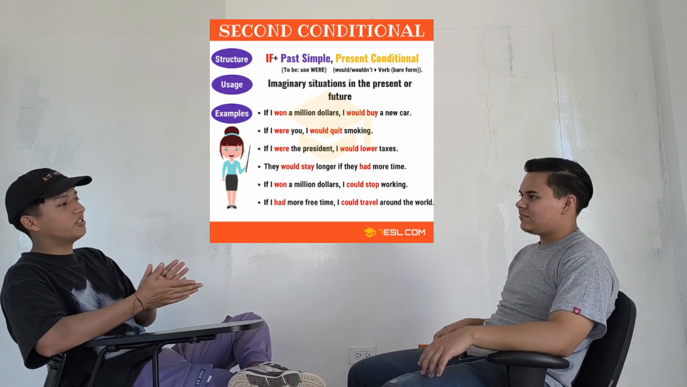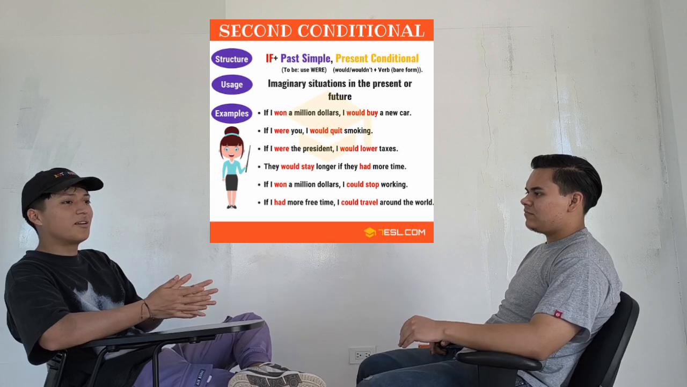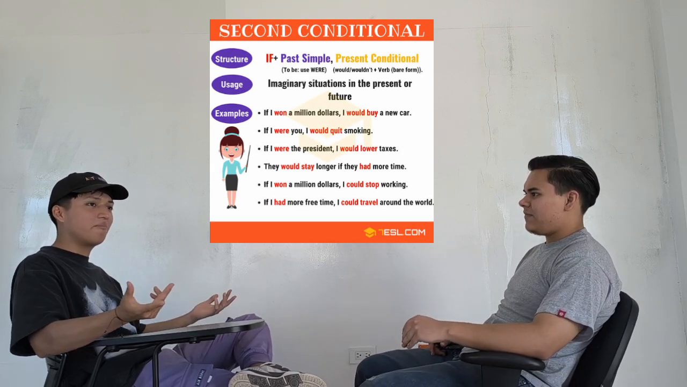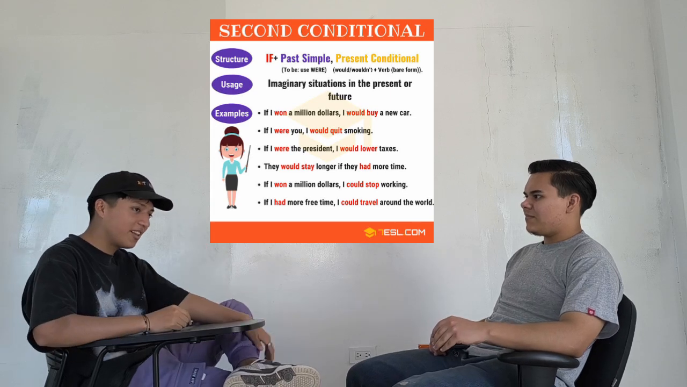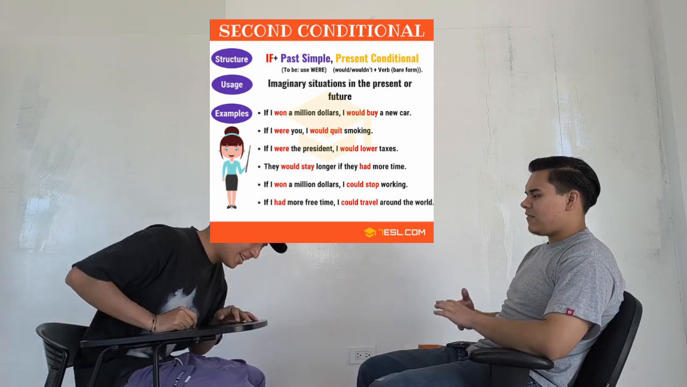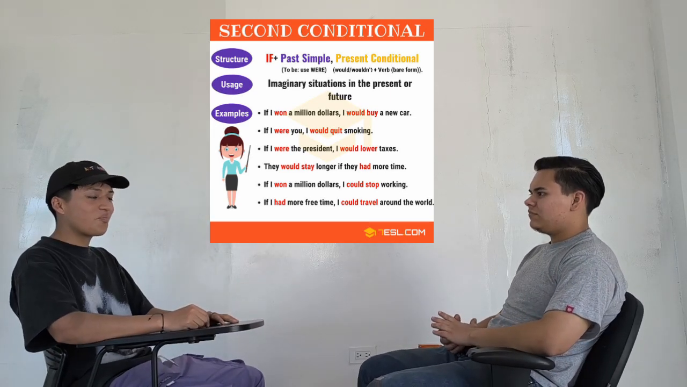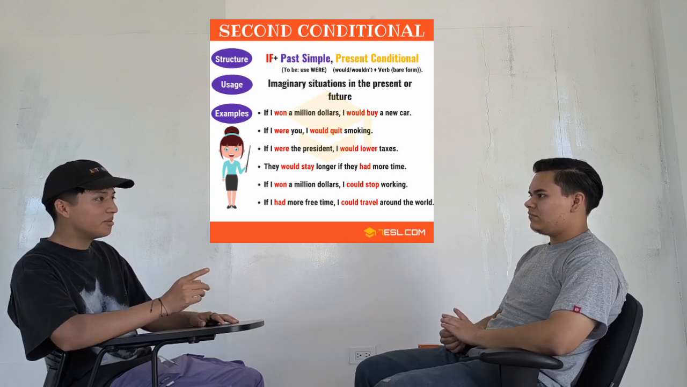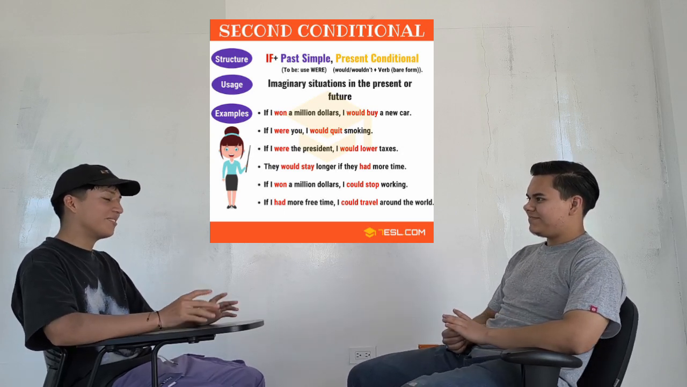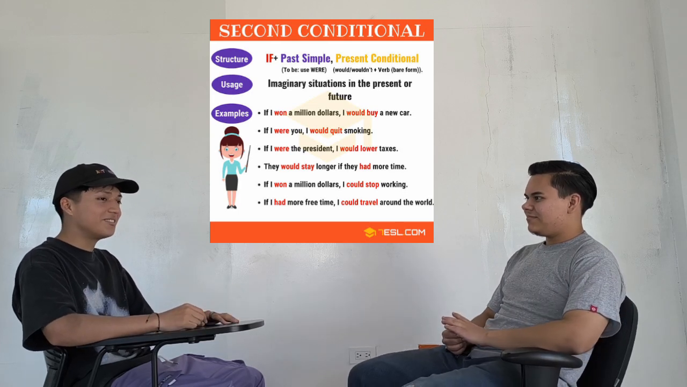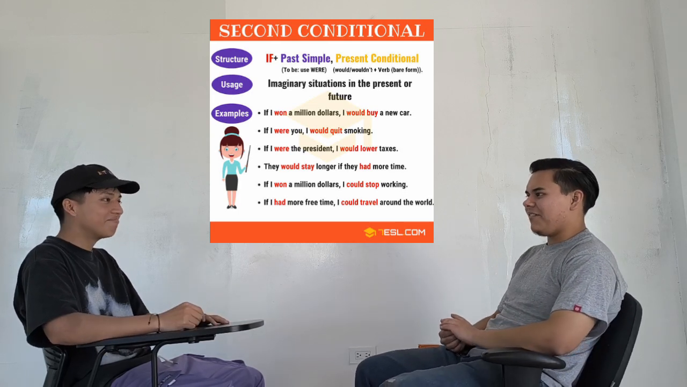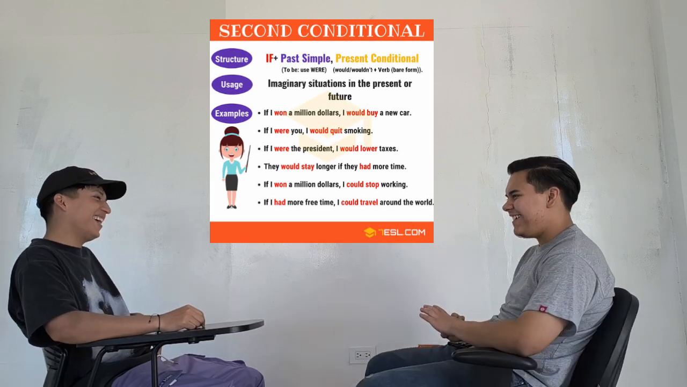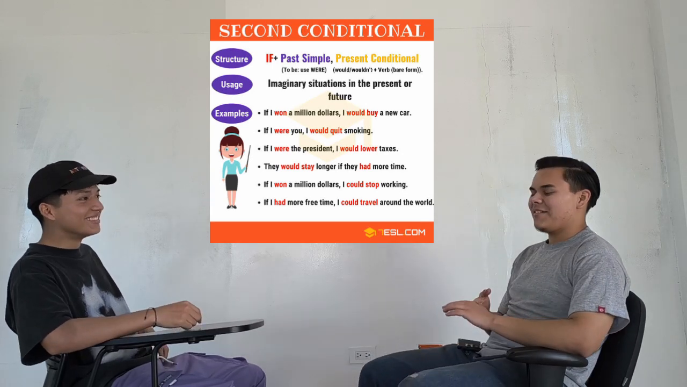In this case, the second conditional, I really use it, especially with my parents or the people I love, because I ask this question: if I were a hairy worm, would you still love me? And normally they respond, yeah, if you were, I would still love you. Yeah, it's a good example.